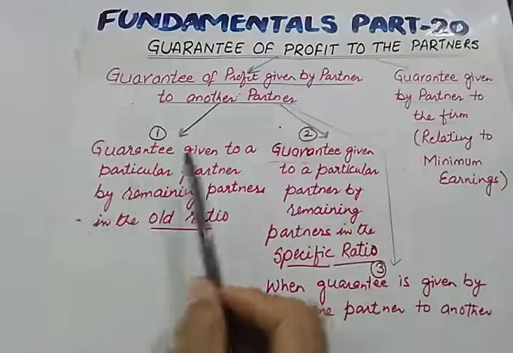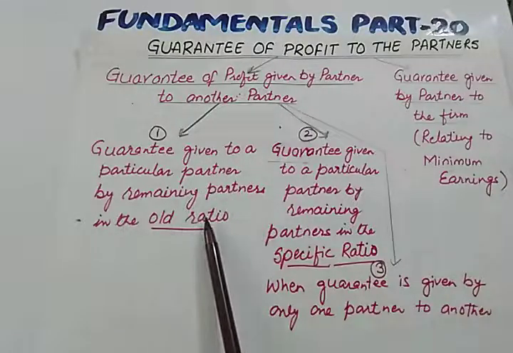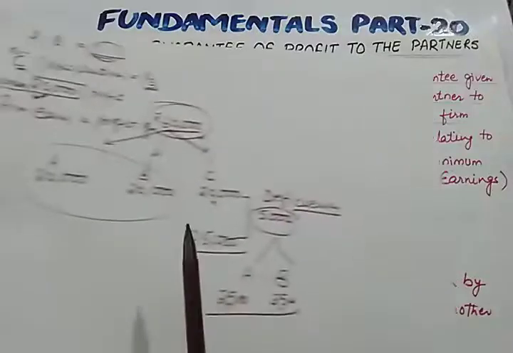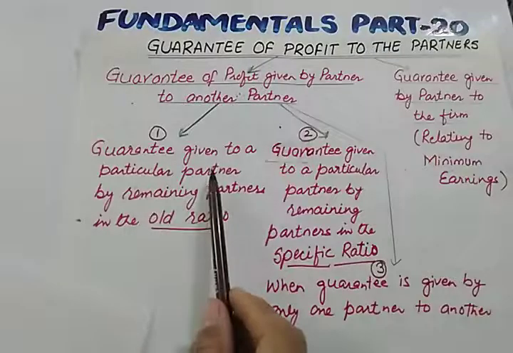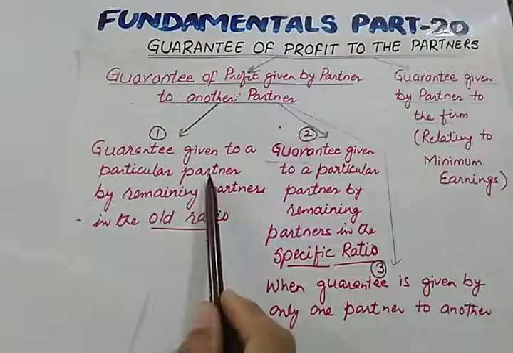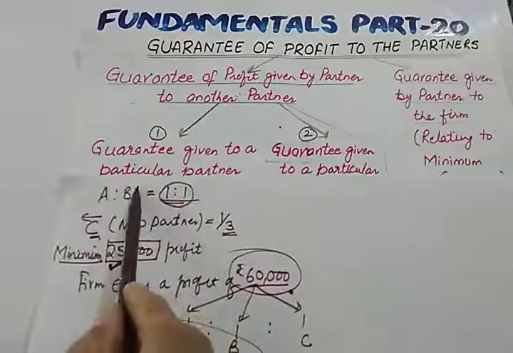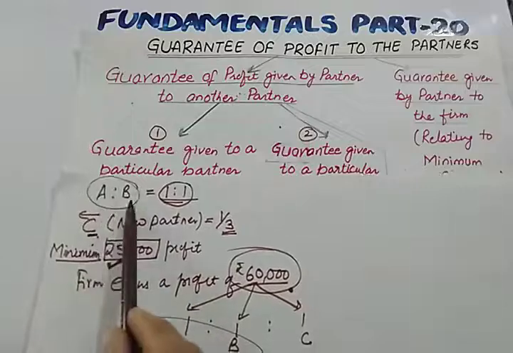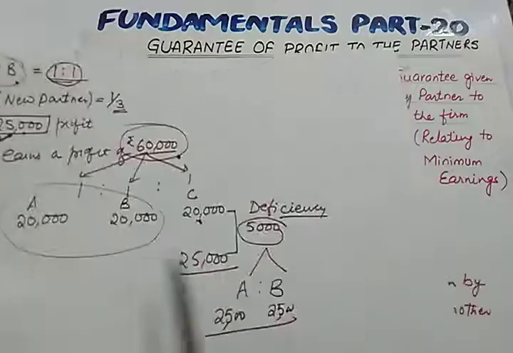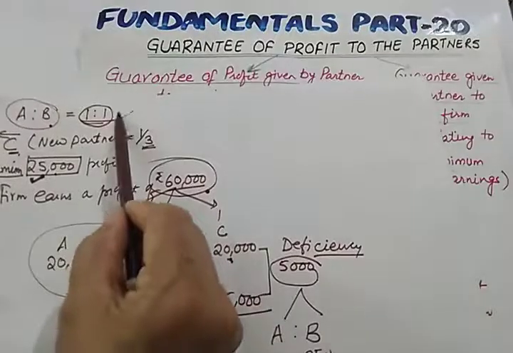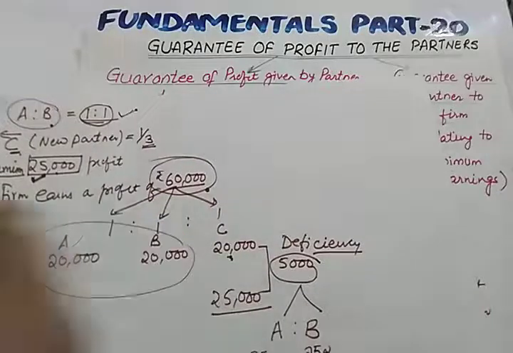Now in the first case, guarantee is given to a particular partner by the remaining partners in the old ratio. This is the same case as we have done through this example. Guarantee given to a particular partner, meaning new partner C, and by the remaining partners. Who are the remaining partners? A and B are the remaining partners, in the old ratio. The question was silent, so this was their old ratio. So guarantee is given by A and B in their old ratio.